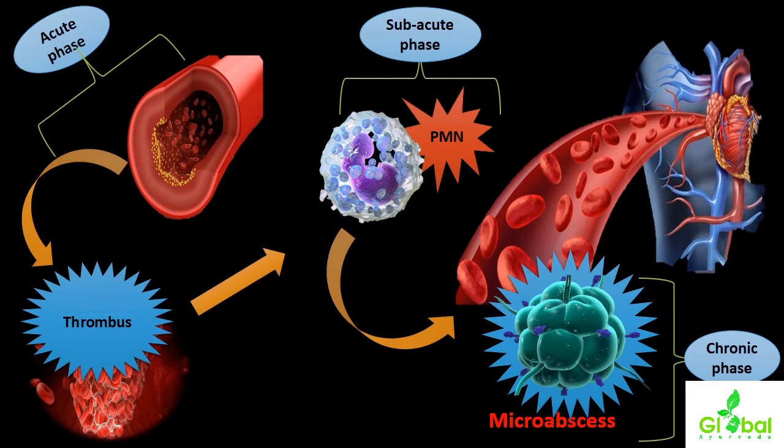At the site of inflammation those cells will be majorly seen, and thereby they form microabscesses within the thrombus.